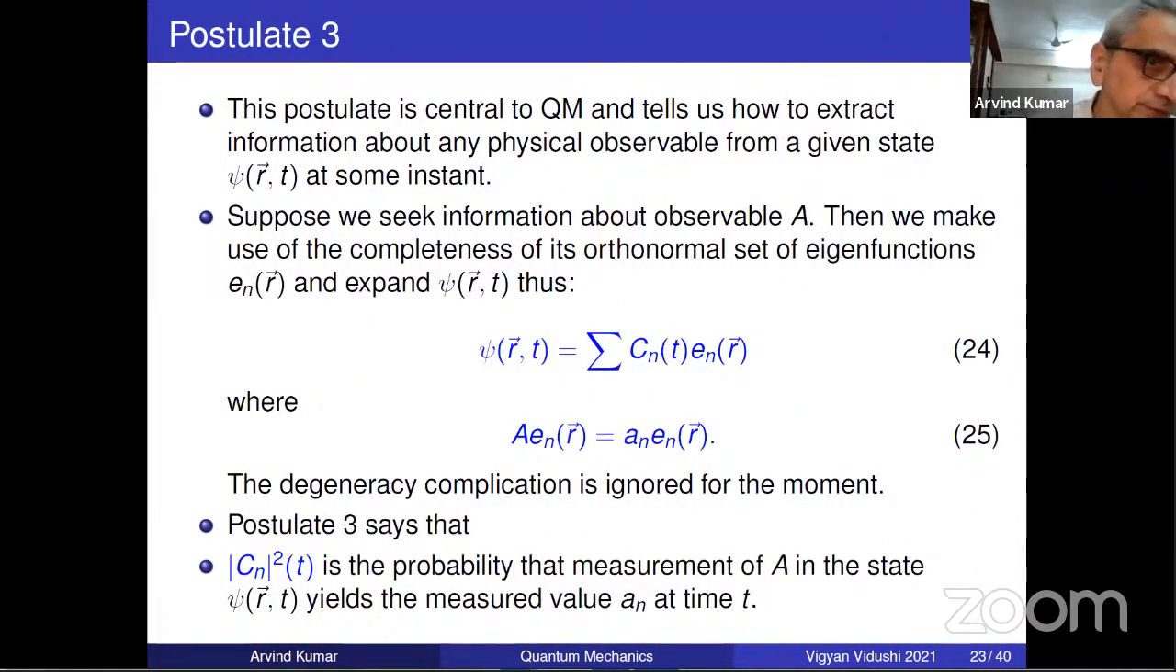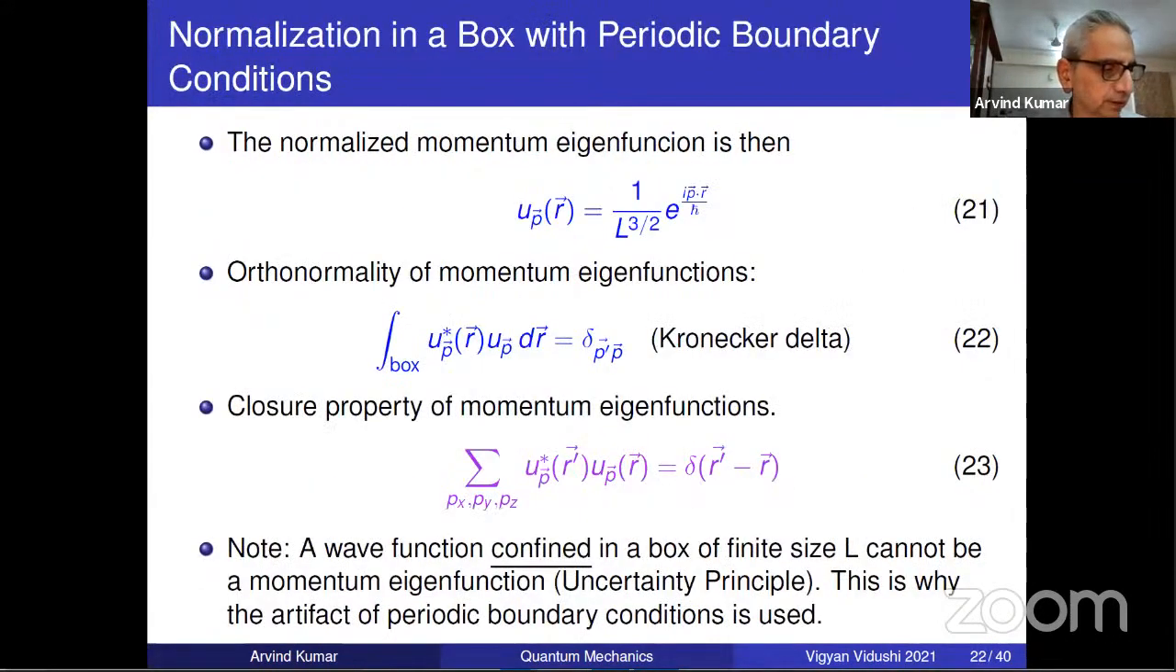Sir, 5 minutes are left and there are some questions. Do you want to take the questions? I cannot end this lecture without this postulate. Yeah, what are the questions? I hope not about the periodic box. That I'll answer only. Nothing about periodic box.